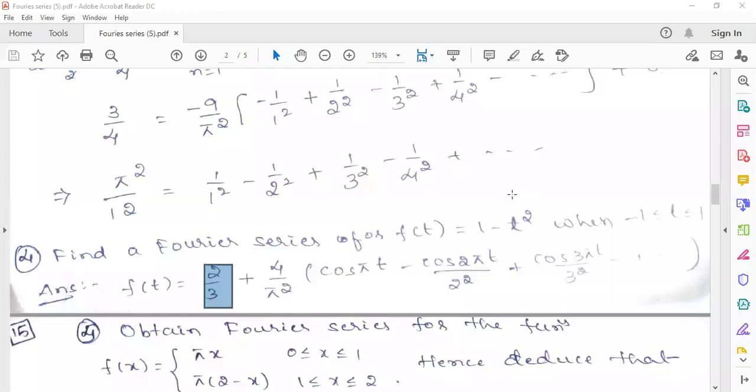Sana, are you solving? Sana, your voice is not audible. You're talking, but I'm not able to listen to you. Maybe you are facing a network issue. Shreya, what's the unit value?